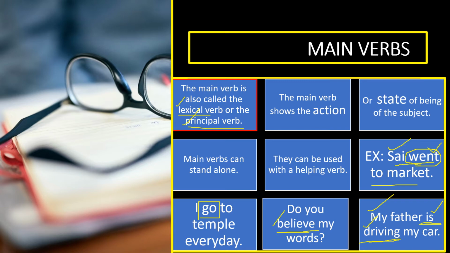Okay. So what we understood through this slide is the main verb. The main verb is also called the lexical verb or principal verb. The main verb shows the action or state of being of the subject. Sometimes it shows action, sometimes it shows state. When it shows action, it is called an action verb. When it shows state, it is called a stative verb.